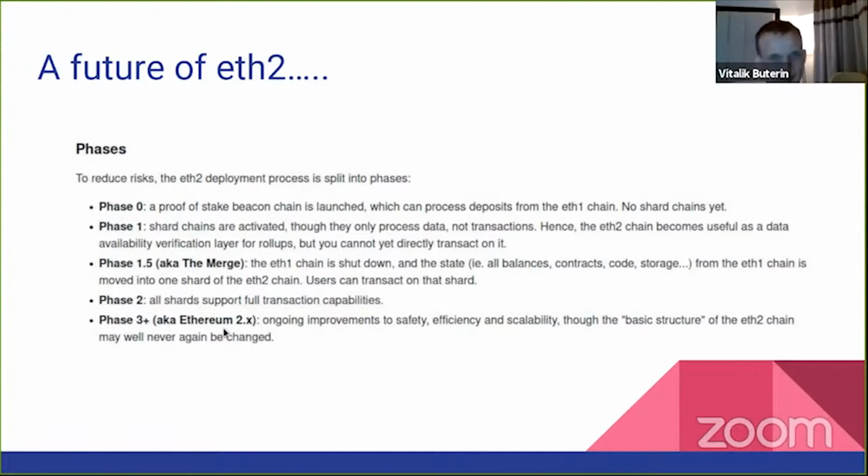And then phase 3 plus, aka Ethereum 2.x, and ongoing improvements to safety, efficiency, scalability, hopefully adding zero knowledge proofs to everything, though the basic structure of the ETH2 chain may well never be changed again. This is contentious, so I know some people do want to retain optionality to be more radical in the future, and there are other people in favor of becoming more and more ossified over time, because ETH2 actually is sufficient for what we want to do with blockchains. So we'll see. I do think that realistically we're going to see more and more ossification over time, but